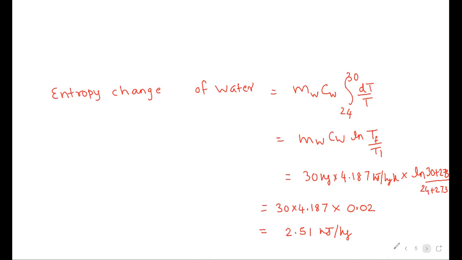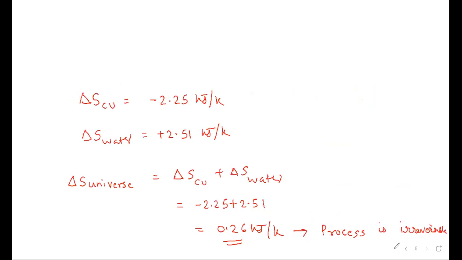Now, entropy of copper has decreased, entropy of water has increased. You would say that, there is no heat loss, so the entropy should cancel off and you will get the entropy change as 0. But that is not so, because the process is irreversible heat transfer. So you would find that the addition of the two is not 0. If it was a reversible heat transfer case, then the addition would have been 0. But because it's an irreversible heat transfer, you would find that the addition is positive. That is, the entropy change of the universe is positive, and this positive value indicates that the process is irreversible.